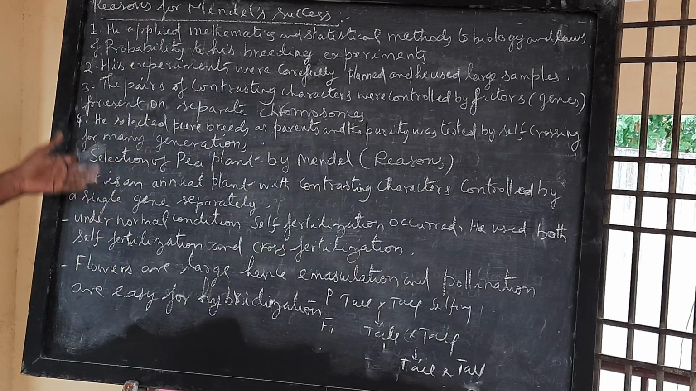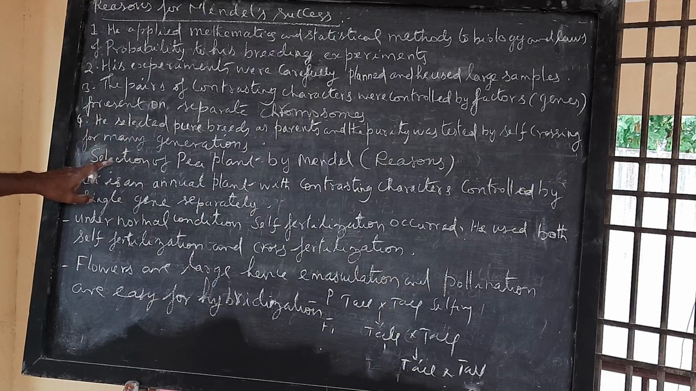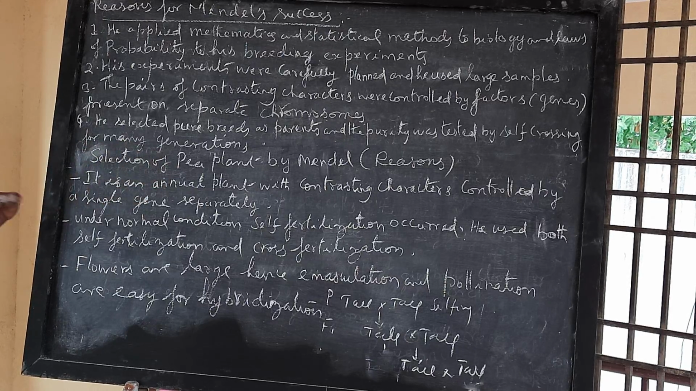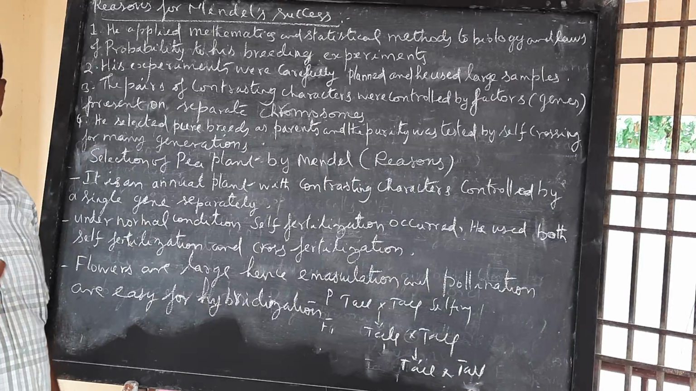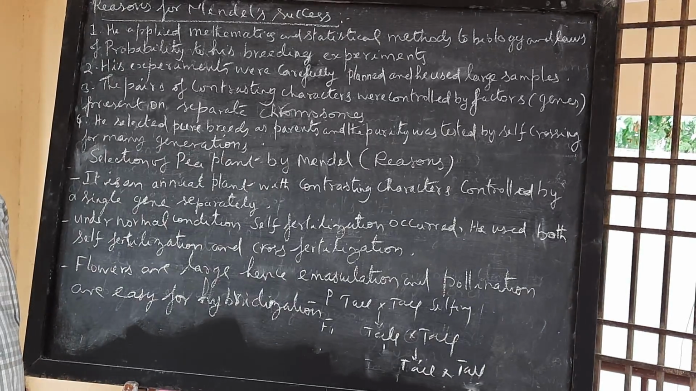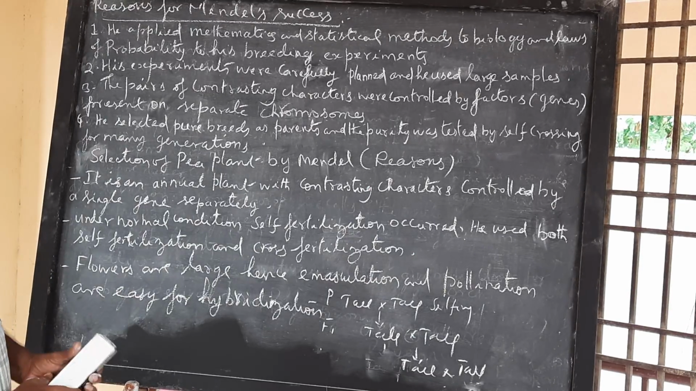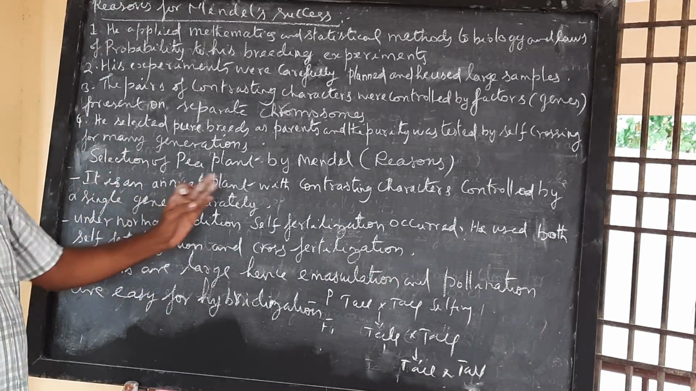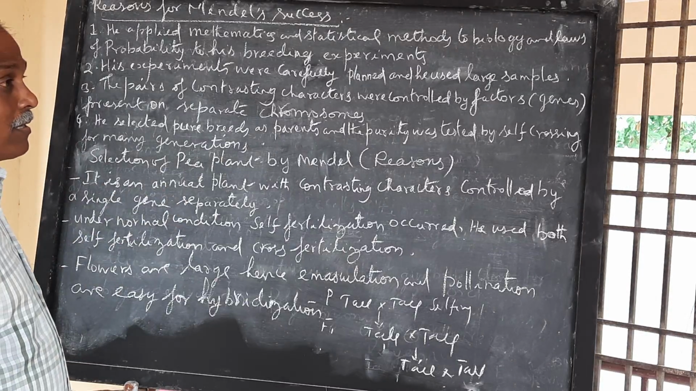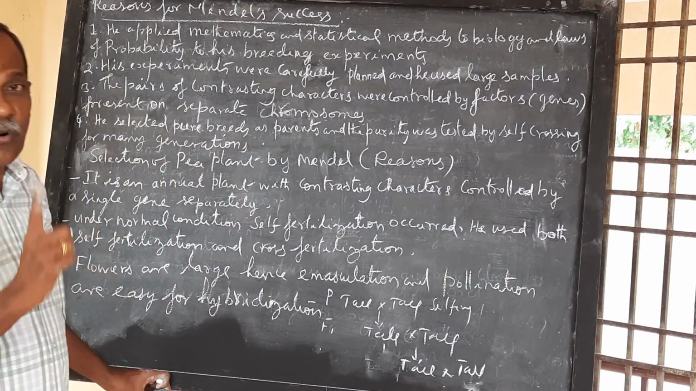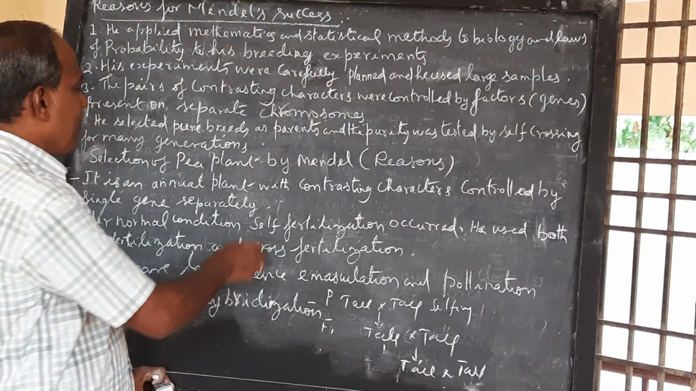Why did Mendel select the garden pea plant? This is one success of Mendel. Reasons for the selection of pea plant by Mendel: it is an annual plant, so it can be grown at any place, and it completes its life cycle within a short period of time. It has contrasting characters controlled by a single gene separately, which means one gene per chromosome.